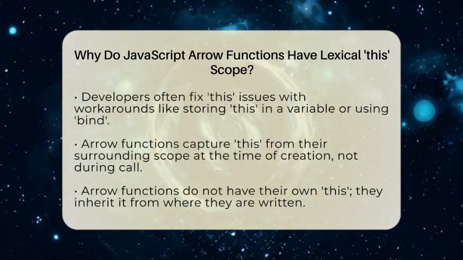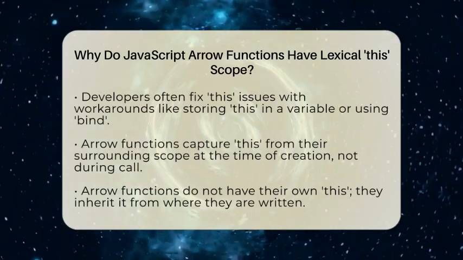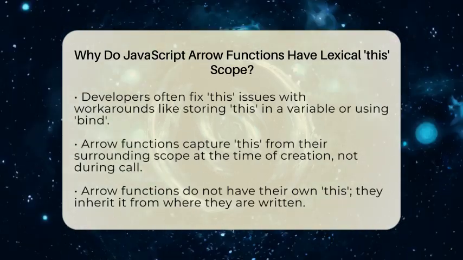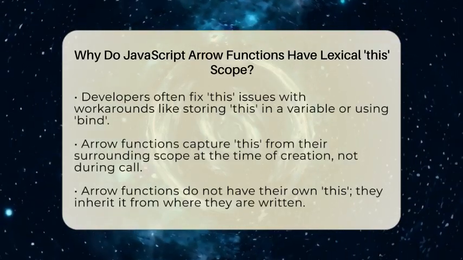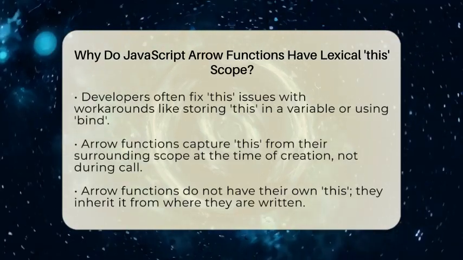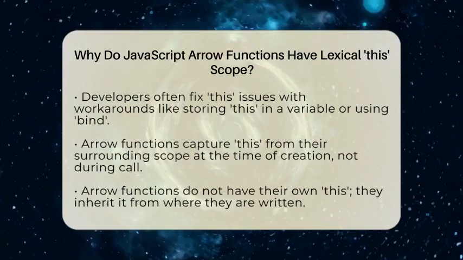For example, if you use a regular function inside a callback, this might not refer to the object you expect. You might have to use workarounds like storing this in a variable or using bind to fix it.